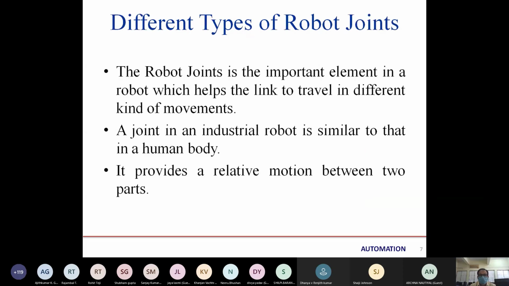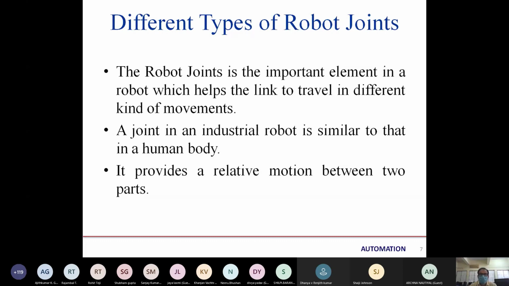These are the different types of robotic joints. The robotic joint is an important element in a robot which helps the link to travel in different kinds of movement. That means the joint has an important role in providing different kinds of movements.